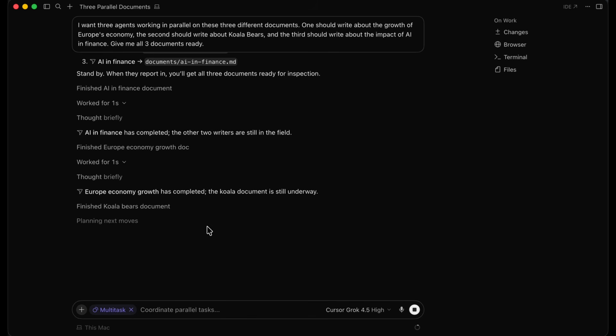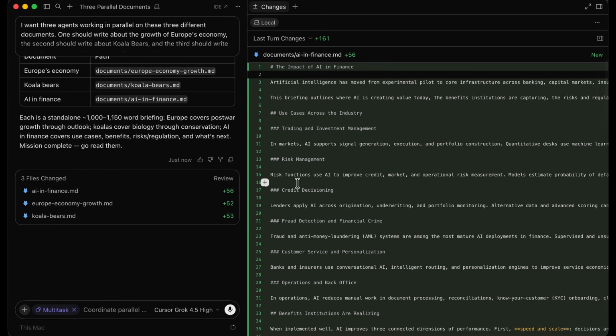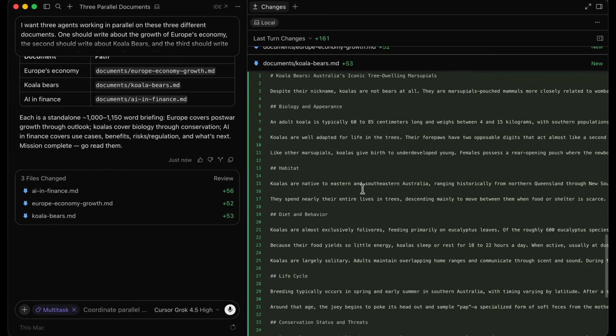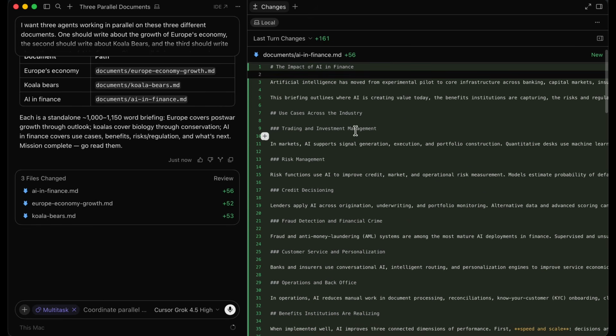All right, and now all 3 are done, finished koala bears documents. So it's saying each is a standalone 1,000 to 1,150 word briefing. Europe covers post-war growth through Outlook, koalas cover biology through conservation, and AI in Finance covers use cases, benefits, risk, regulation, and what next. So now I can click on each one of these files and I'll see the document for each one of them. So this is for koala bears, this is for Europe's economy, and this is for the impact of AI in Finance. So that is the magic of parallel agents and multitasking in Cursor.